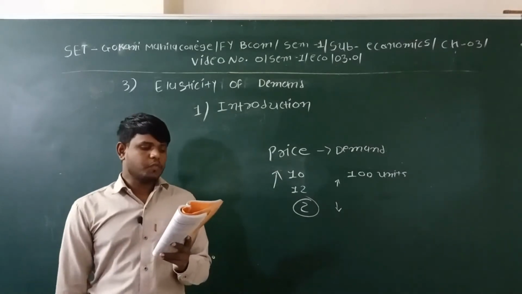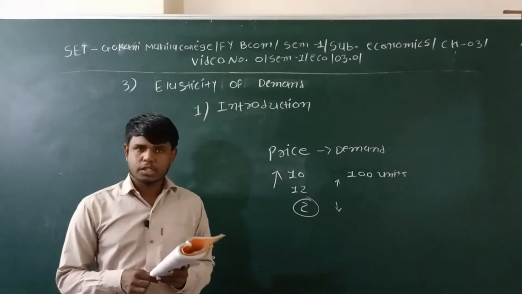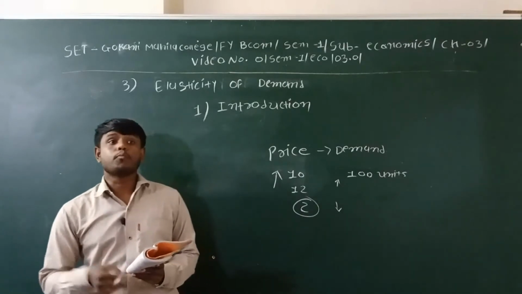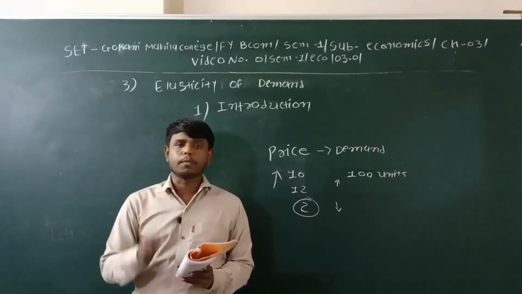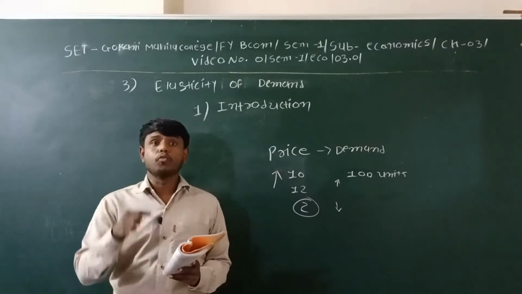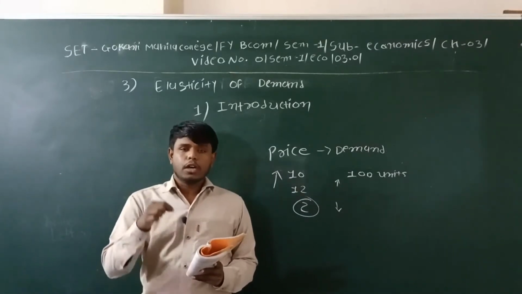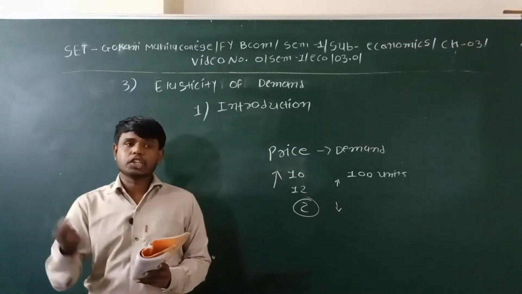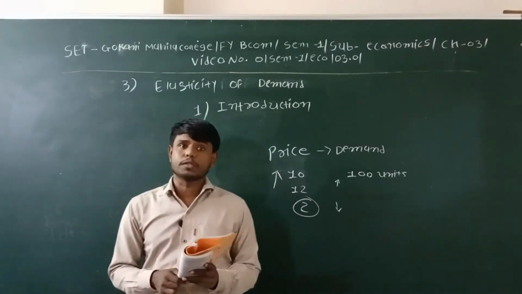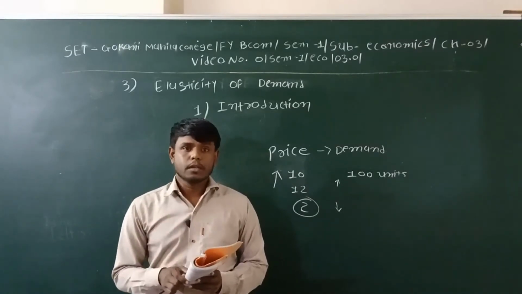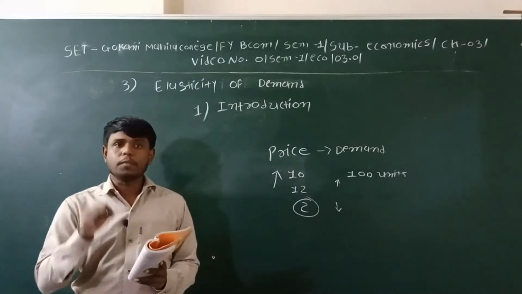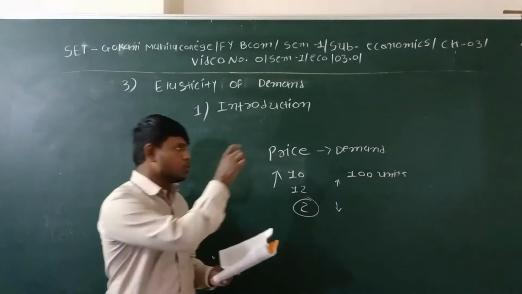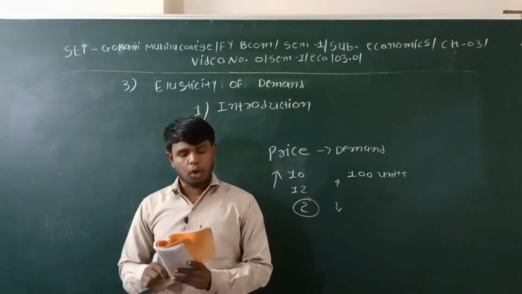Moreover, if income changes, demand also changes. For example, if my income is 25,000 rupees per month and my income increases up to 50,000, then next month I will get 50,000 rupees per month, and my demand will also increase because my income is increasing, but this is also not included in the law of demand.